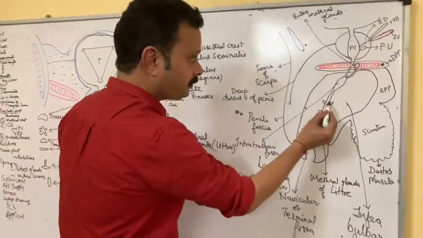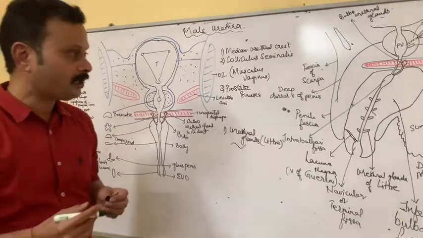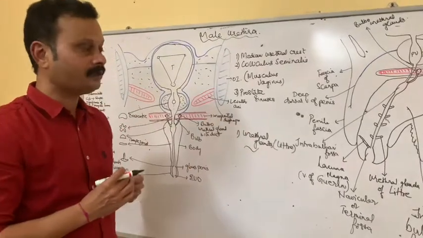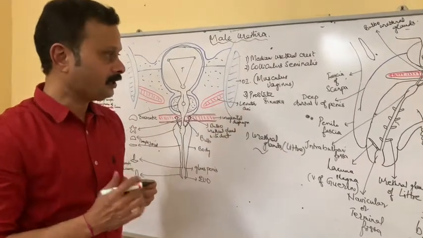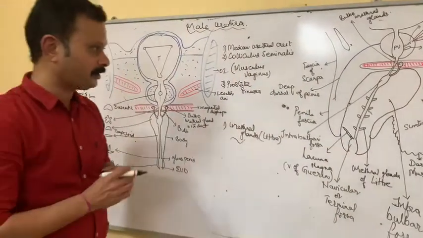These are the numerous urethral glands, which are simple tubular mucous glands situated along the length of the spongy urethra, except at the terminal portion, except at the terminal end.